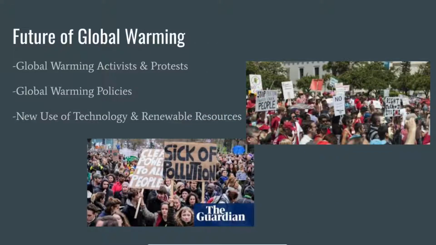There's been a recent surge in activists and protesters calling for government policies to be put in place to reduce our role in global warming. With some policies already in place, such as the Paris Agreement of 2015, global warming is nowhere near its end. Scientists are still researching to figure out the long-term effects it will have on the Earth and if there's anything we can do to stop it.